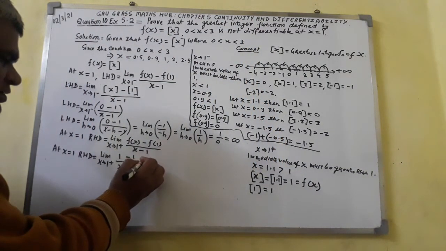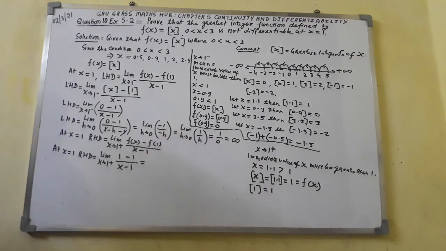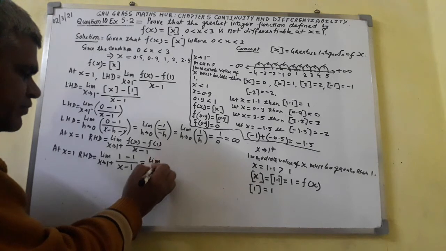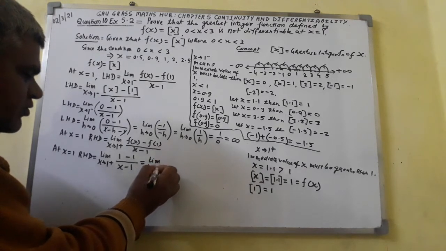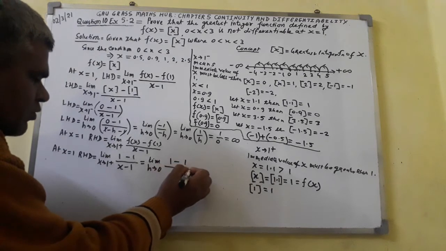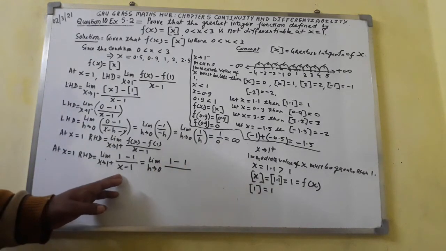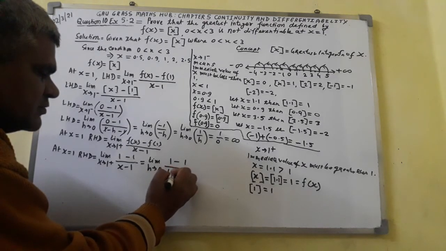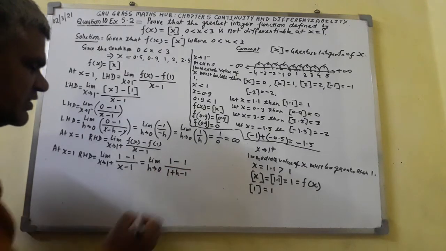Now again, equal to limit h tends to 0, 1 minus 1 whole over, in place of x I shall write 1 plus h, minus 1.